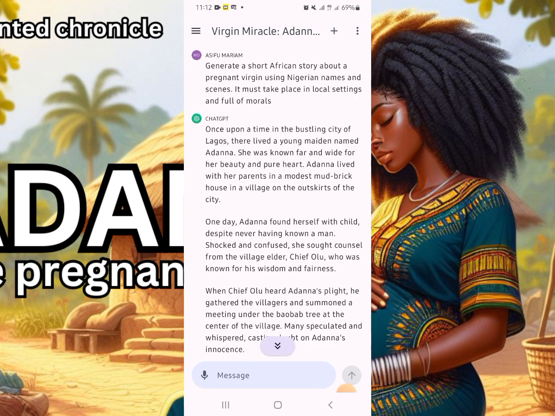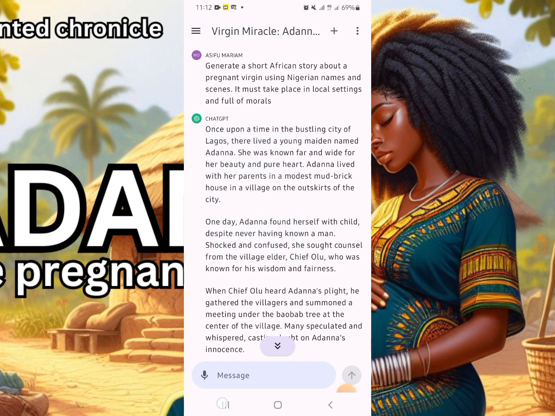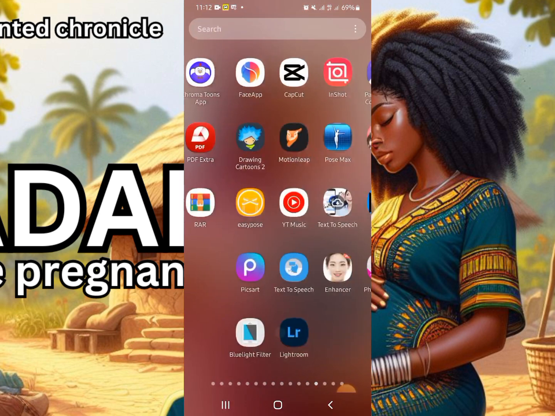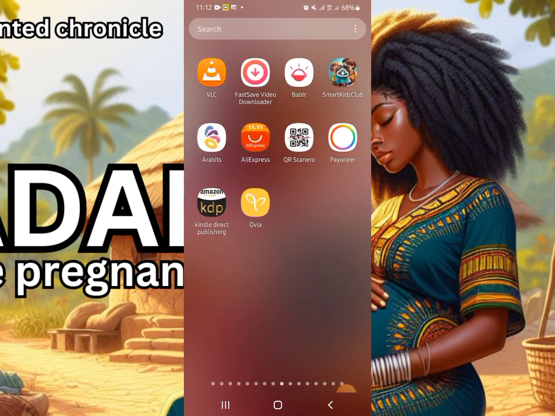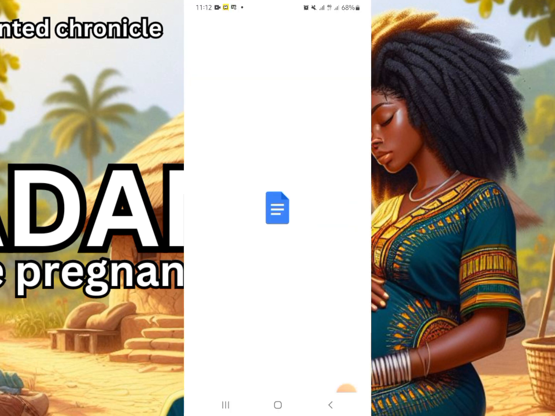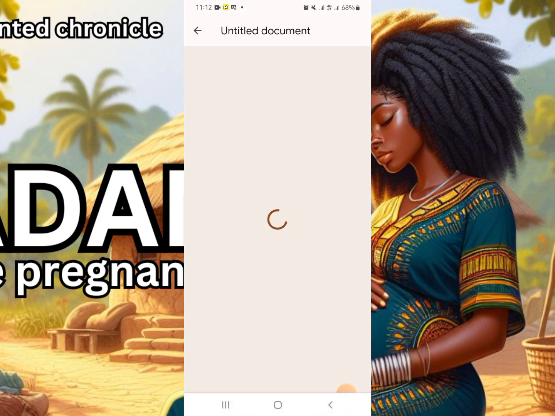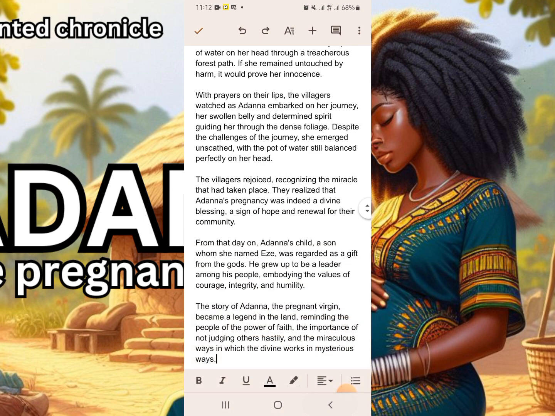What we'll do next now is to copy this story. So you copy it. I'm going to tap on this copy, and then I'll go take it to my notepad. I use Google Docs, but any other notepad that you use, you may choose to use them. So I'll take it to my Google Docs to place it there. So I'm going to tap on this new document, plus sign new document, and I'll paste the story that I've just copied. So this is it now.